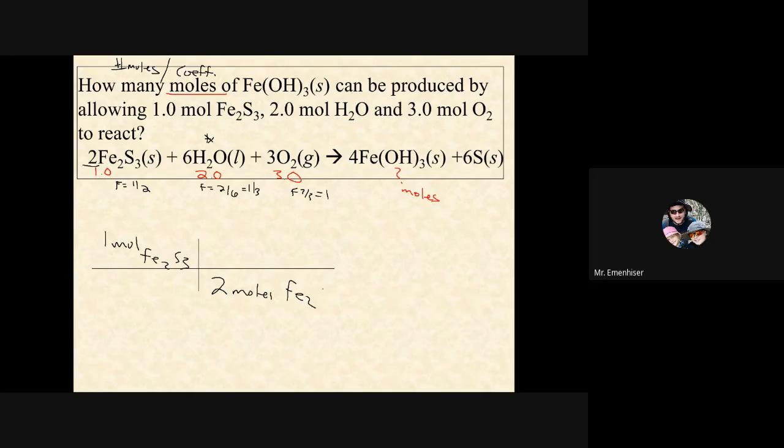And then let's see how many moles of our product we can make. 4 moles from this balanced equation right here, FeOH3, so that's iron 3 hydroxide. So if we did that, that's 4 divided by 2, which is 2. Let's do the same thing with this one. 6 moles. Oh, wait.